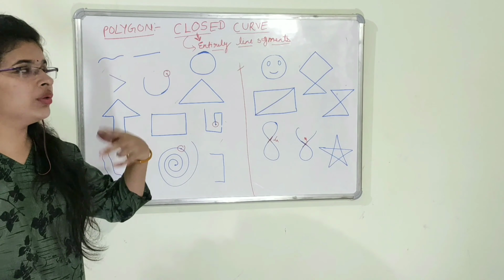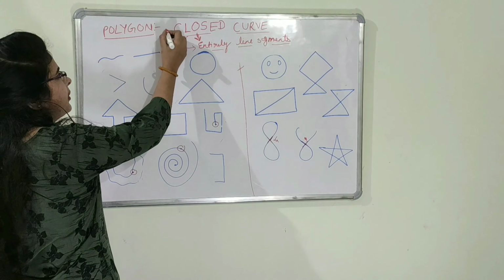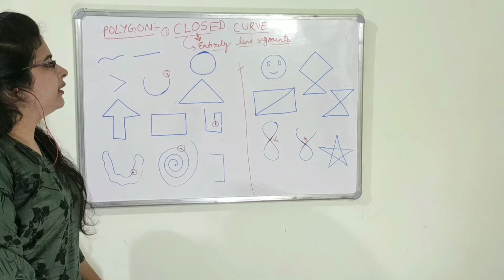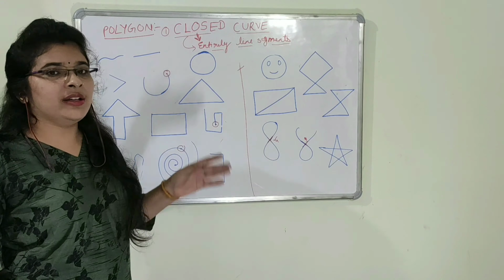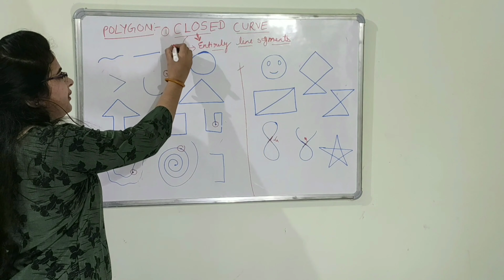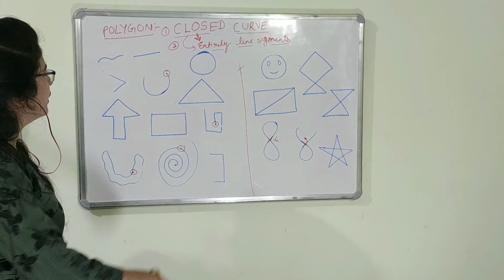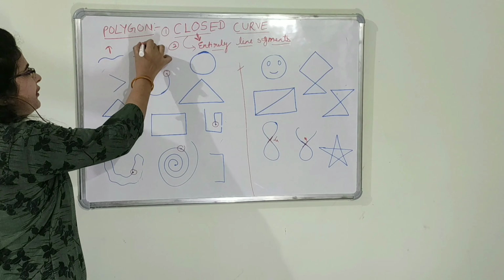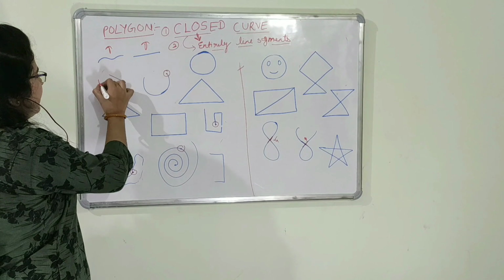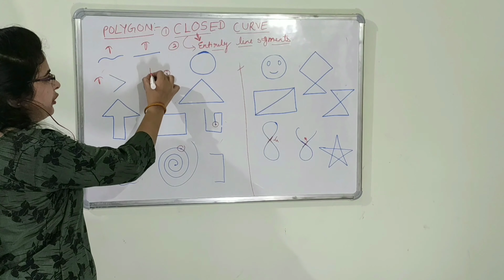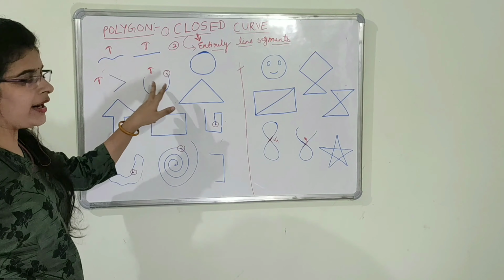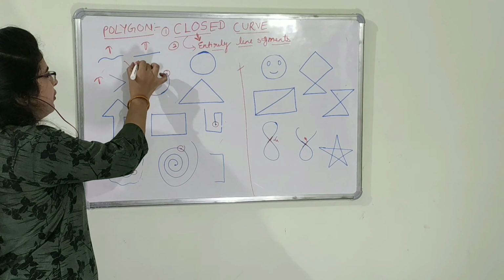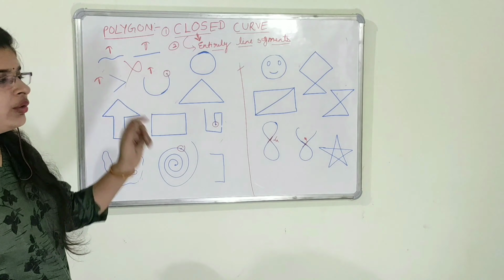For a polygon, two conditions are there. First, it must be a closed curve. Second, it must be entirely made up of line segments. Now, since this is an open curve, this is also an open curve, and this is also an open curve. This is also an open curve. All these four are open curves, so they cannot be polygons. Polygon नहीं हो सकते हैं ये.